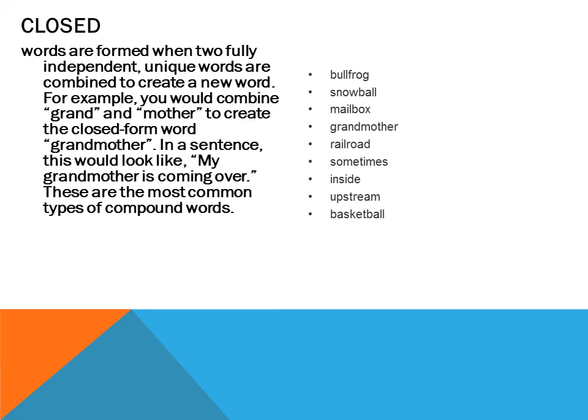Now see the next one, upstream. This is just like the above example, preposition plus noun. And the next we have already discussed, noun plus noun, basketball. Of course all these examples are examples of closed compound nouns, don't forget this also. I am reading out the examples of closed compound nouns.